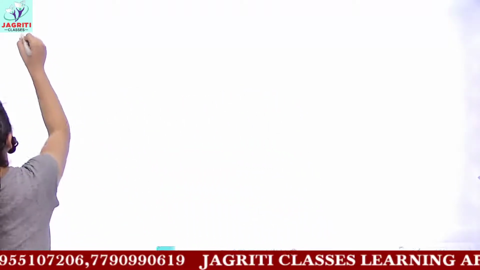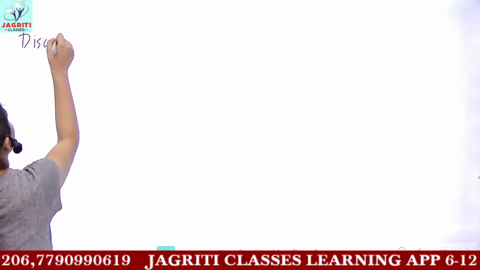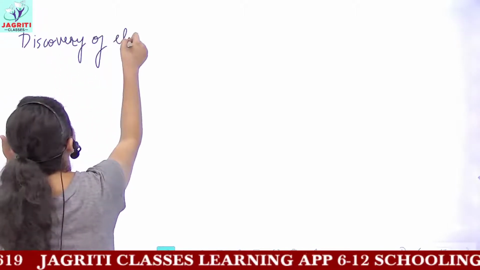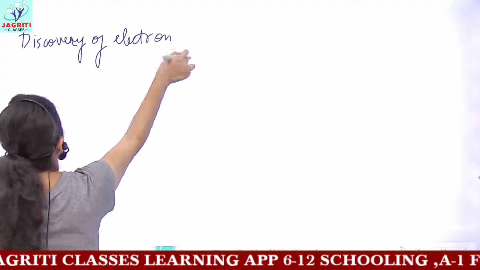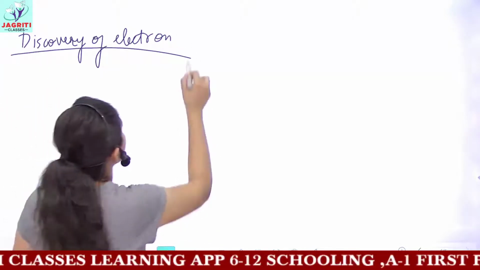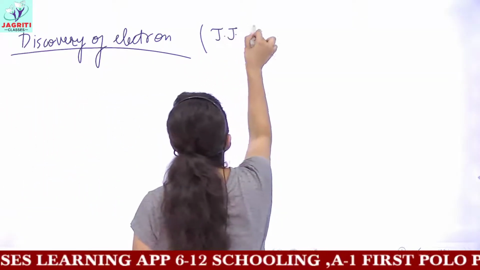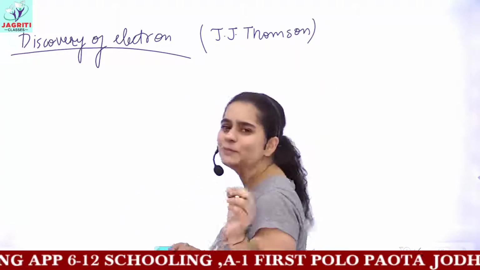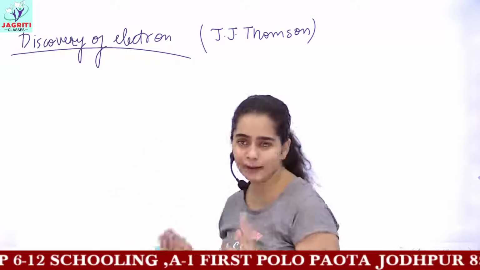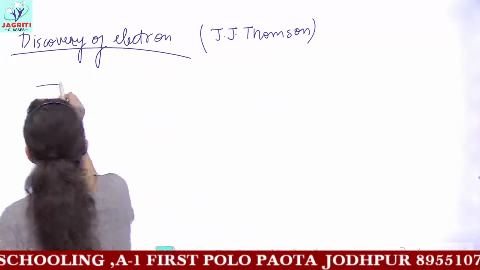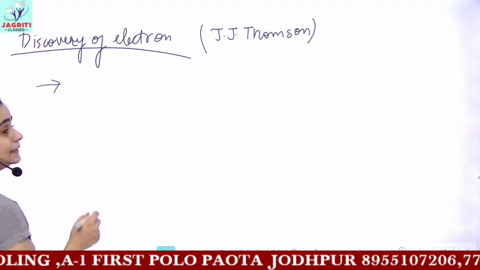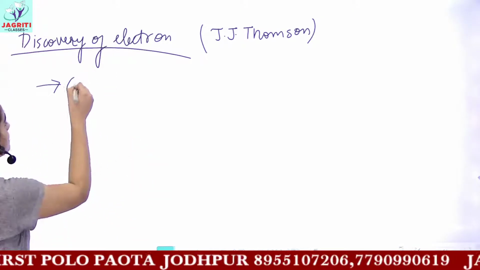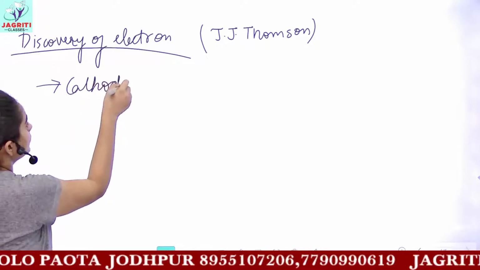Next we can study the discovery of the electron. The discovery of the electron was given by J.J. Thomson. The experiment was much similar to that carried out by Goldstein, and these electrons also moved in the form of rays, but these electrons are called cathode rays.